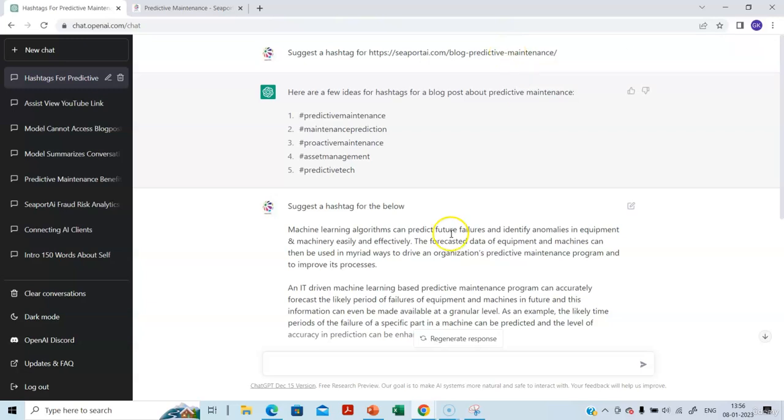Do you understand? I gave a link earlier for a YouTube video and asked it to summarize. It was not able to summarize. So you understand the limitations of ChatGPT. Any tool you use, you must know the potential, current capabilities, and the limitations so that you can get the maximum out of it.